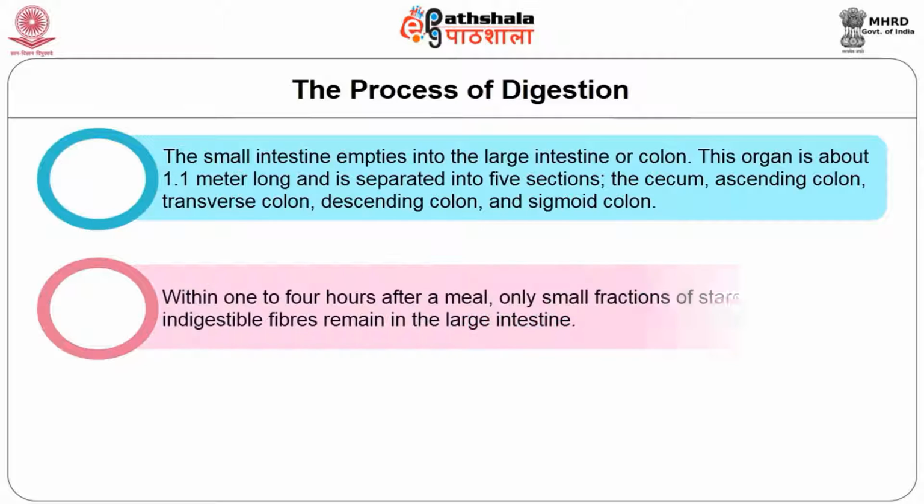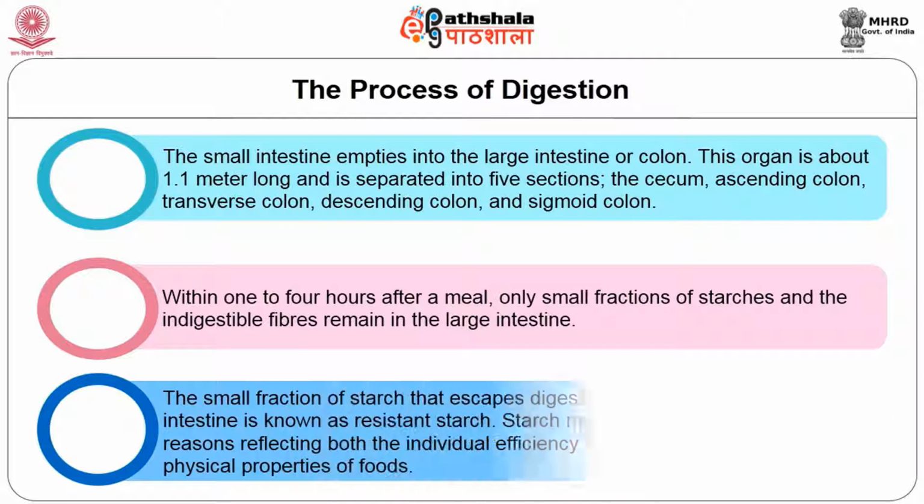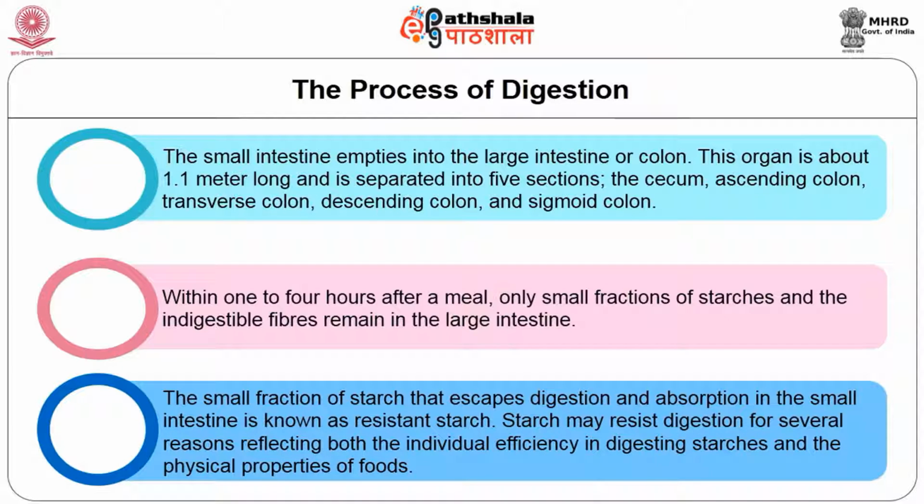Within 1 to 4 hours after a meal, only a small fraction of starch and indigestible fibers remain in the large intestine. The small fraction of starch that escapes digestion and absorption in the small intestine is known as resistant starch.